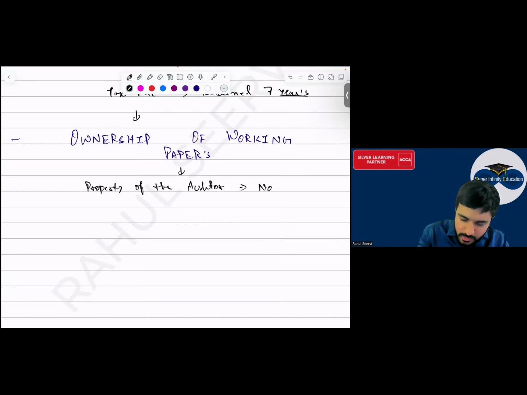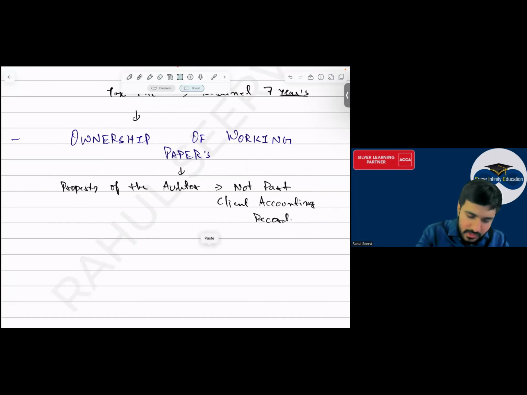Not part of what? Not part of client's accounting record. It is not part of the client's accounting record. यह accounting record के अलावा है. सर ये जो है ना, ये किसकी प्रॉपर्टी है? ऑडिटर की सर. Sir, will this be included in the client's accounting records? No.